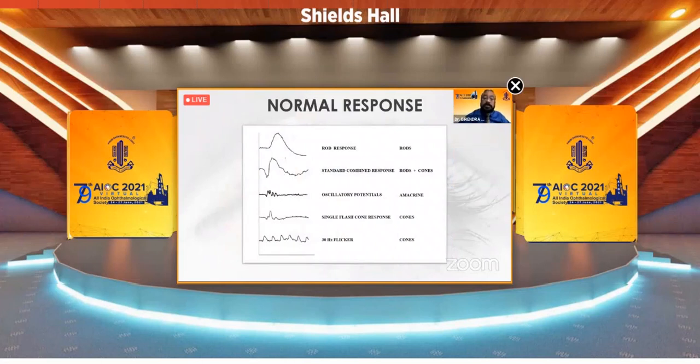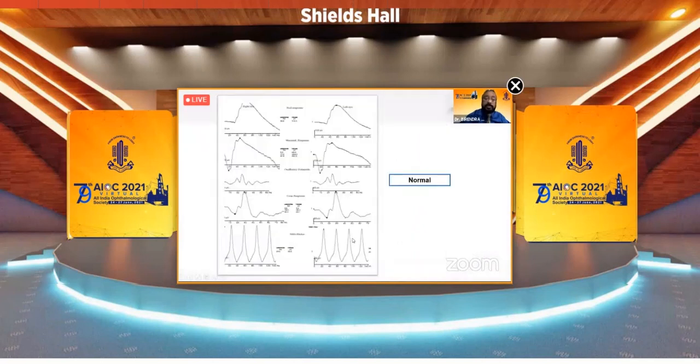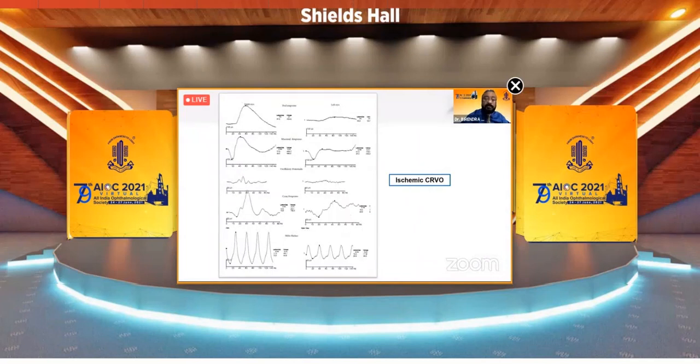Now, this is the rod response, then the rods and cones response. There's the amacrine response like a wavelet, and the cone response in a single flash. You get this kind of typical ERG, and then you get a 30 hertz flicker. In this case, this is the normal in both eyes, and to compare, one side on the left hand side is normal, and the right hand side is the diseased one. So you can see that